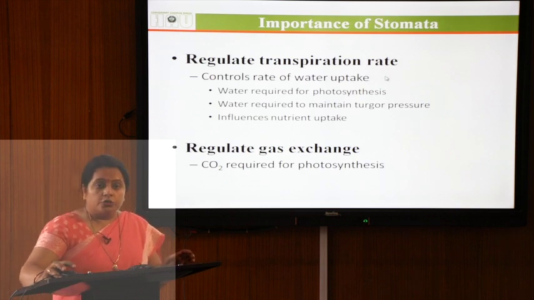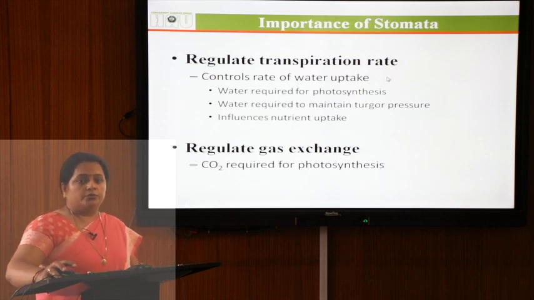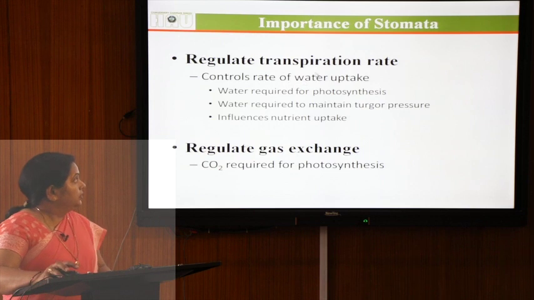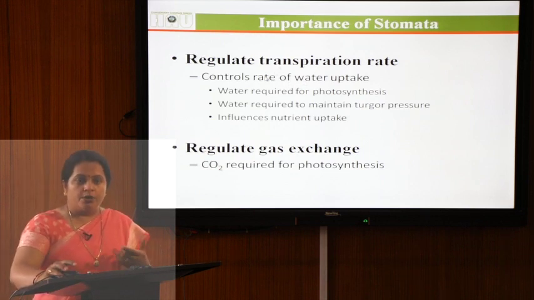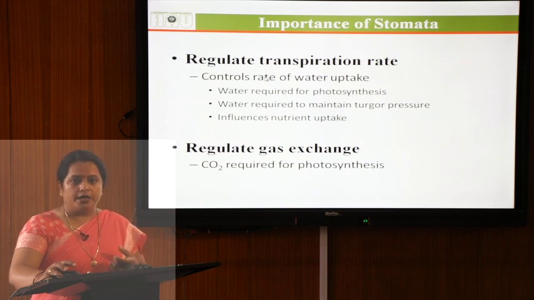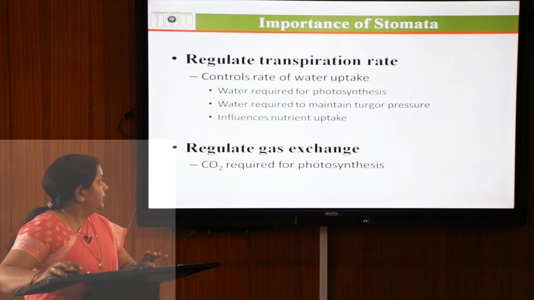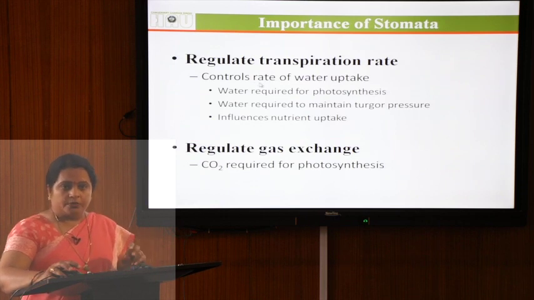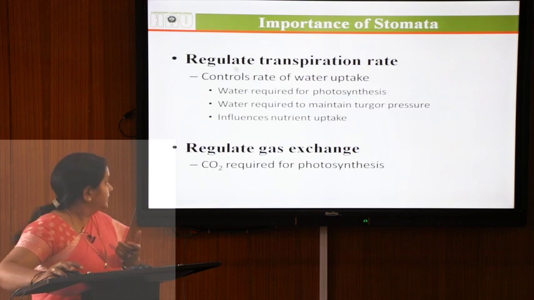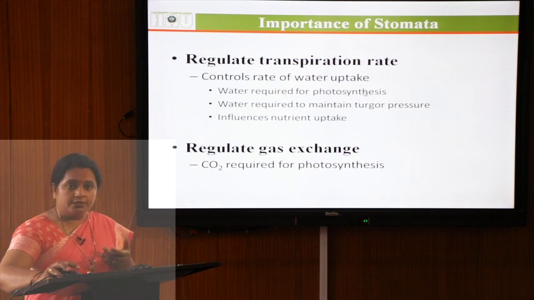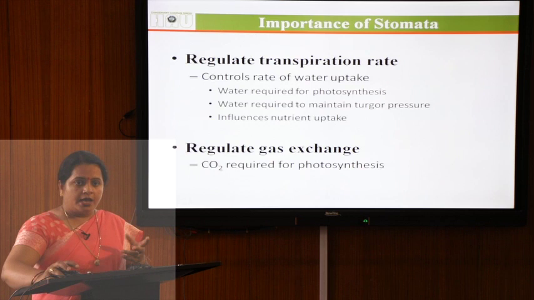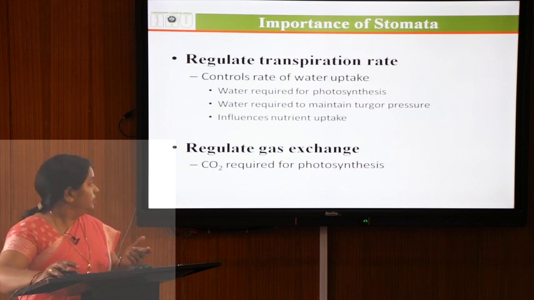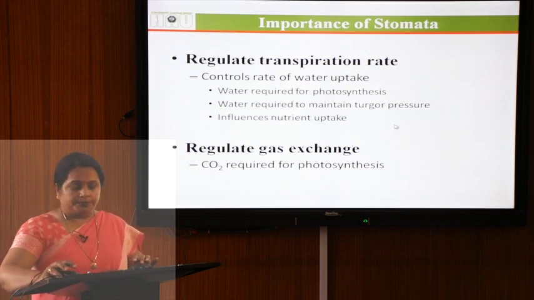So, the question arises: what is the importance of the stomata? First, it regulates the transpiration rate. By opening and closing, the stomata regulate the transpiration rate and control water uptake, because water is necessary for photosynthesis, it is also utilized for the turgidity of the cells, and it is helpful in nutrient uptake.